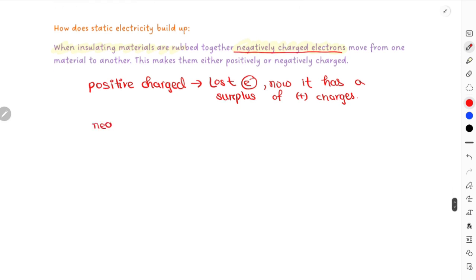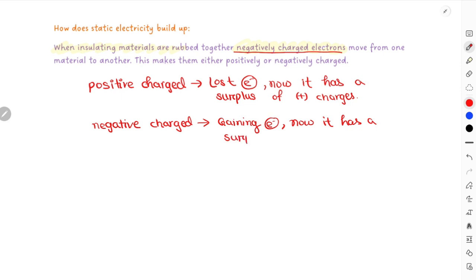Then again, for negatively charged, this time they got negative by gaining electrons, and now it has a surplus of minus charges.